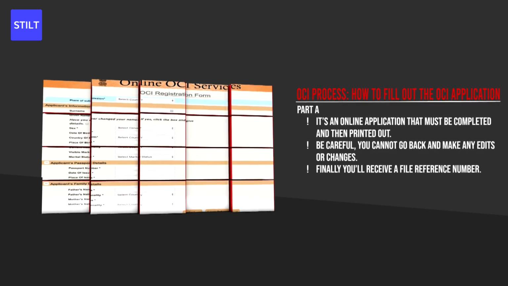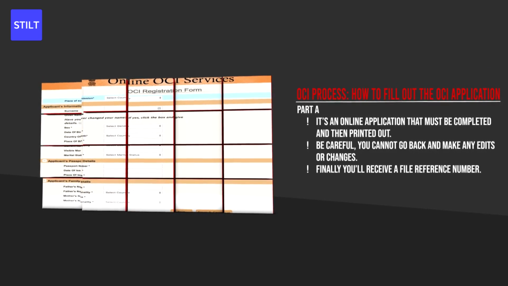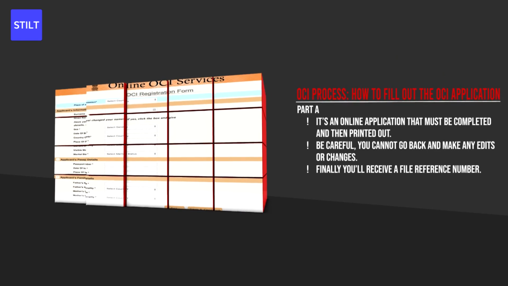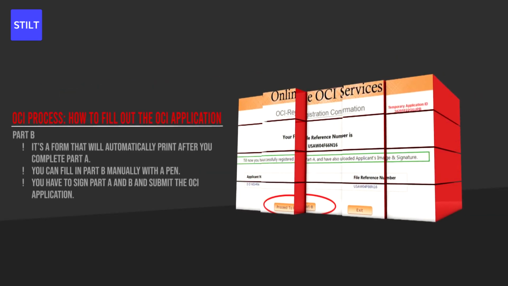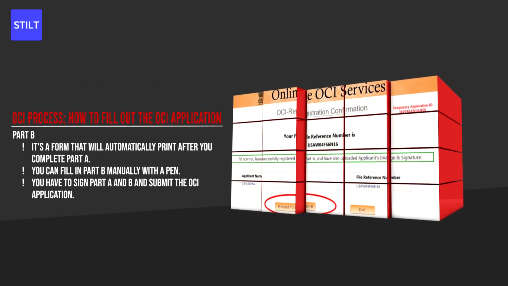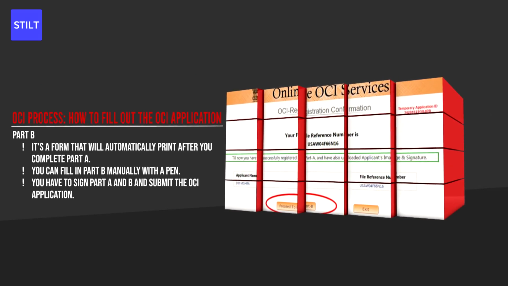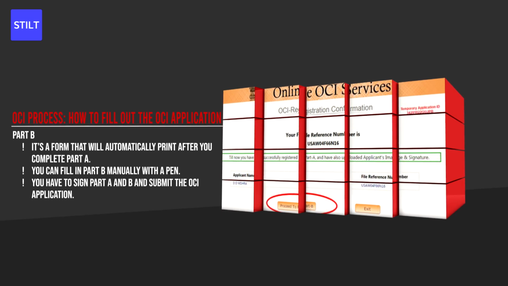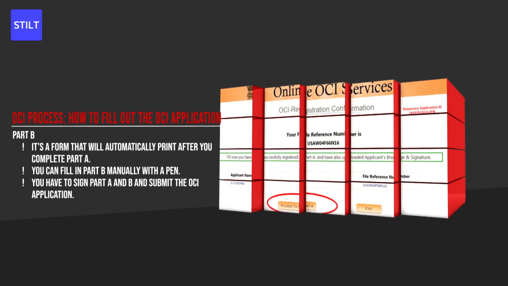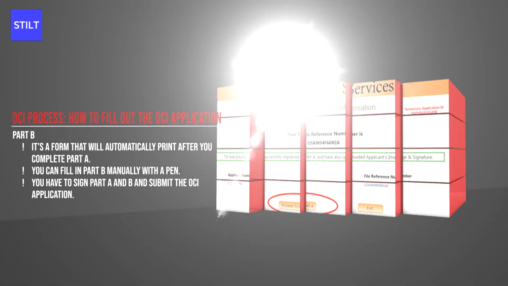You will receive a file reference number which demonstrates that CKGS has received your application. Part B is a form that will automatically print after you complete Part A. You can fill in Part B manually with a pen in blue or black ink. Then you just have to sign Part A and B and you're ready to submit your OCI application.